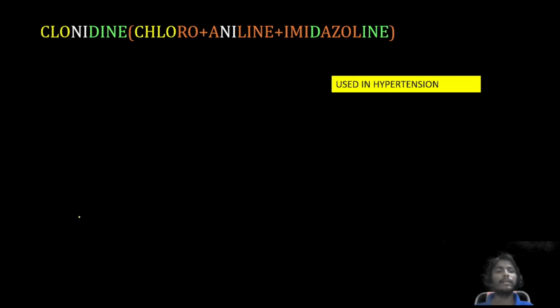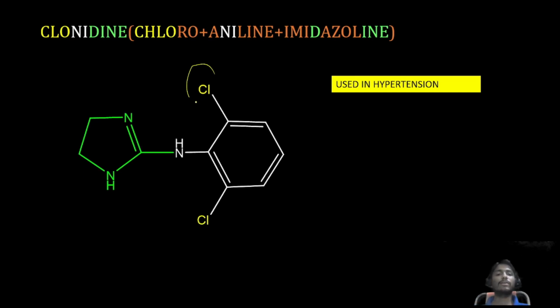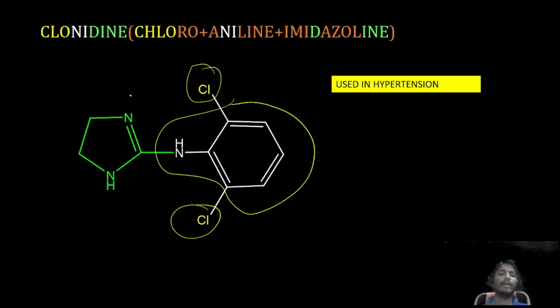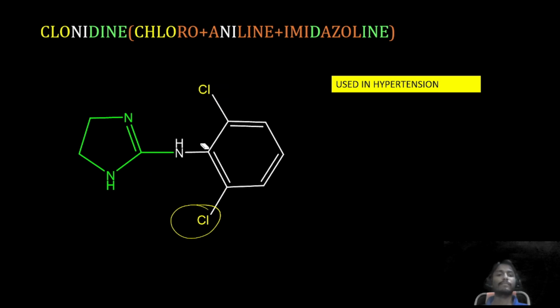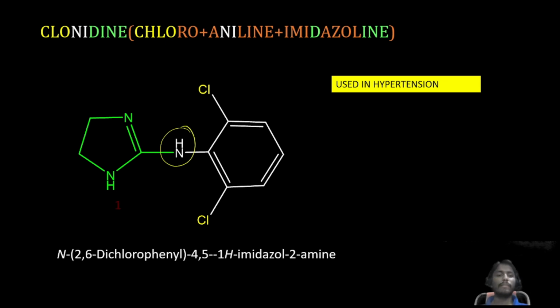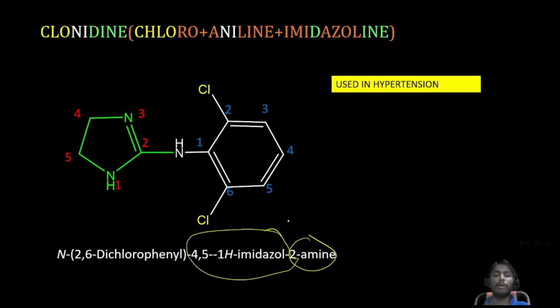Next, clonidine. See, clonidine, this is the structure of clonidine. It contains 2 chlorine groups. Okay, next one is aniline moiety. So this is aniline moiety. Next, dine nothing but imidazolidine. Okay, so when it comes to the IUPAC name, amine group is there. So heterocyclic compound we need to give first numbering, then aromatic ring, that is benzene. So here what is there? 4,5-dihydro-1H-imidazol-2-amine. 2-amine is the functional group here. Then what is there? 2,6-dichlorophenyl, that is located on nitrogen.